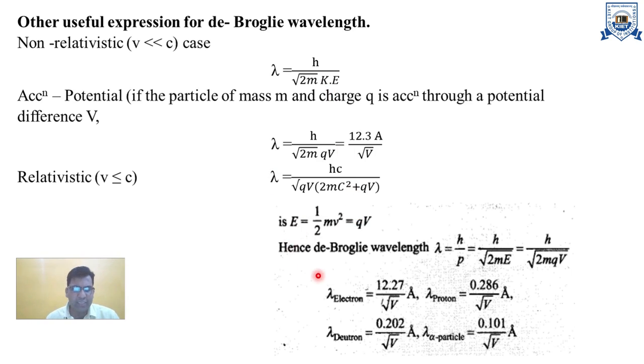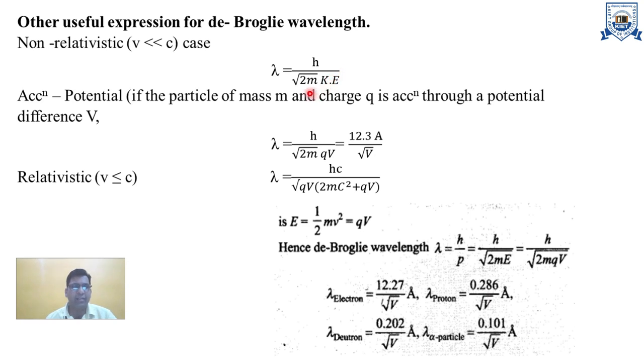If you want to calculate, the relations observed are E is equal to half mv squared, which is the kinetic energy, and E is equal to qv. Hence lambda is equal to h upon p. Here these are the expressions that are very important from your examination point of view.